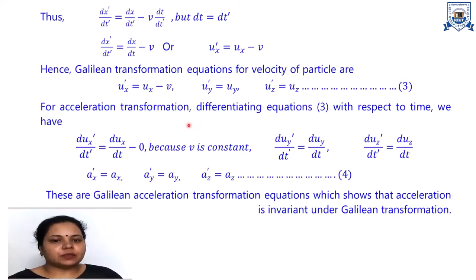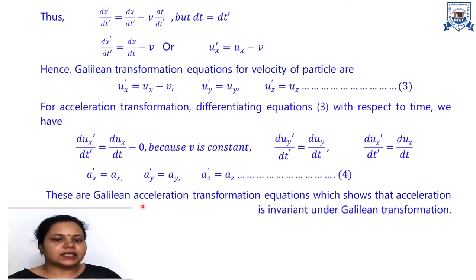For the acceleration transformation equation, again we differentiate equation third with respect to time. As we all know, acceleration is the rate of change of velocity. So we get dux dash upon dt dash is equal to dux upon dt minus 0, because v is constant velocity and differentiation of a constant is always 0. So we get dux dash upon dt dash is equal to dux upon dt. So this becomes the acceleration component in x direction. So this is ax dash is equal to ax. Similarly, ay dash is equal to ay, az dash is equal to az.